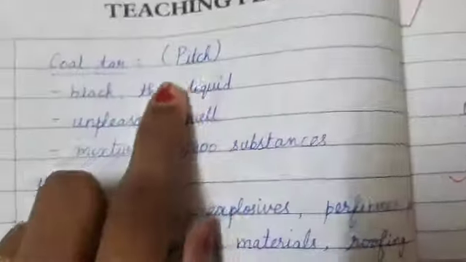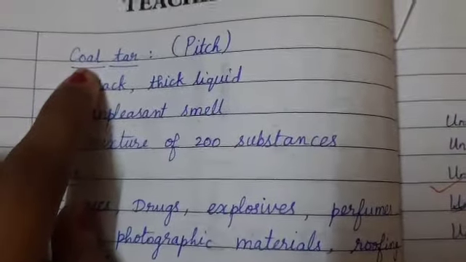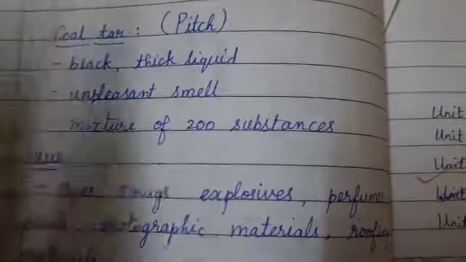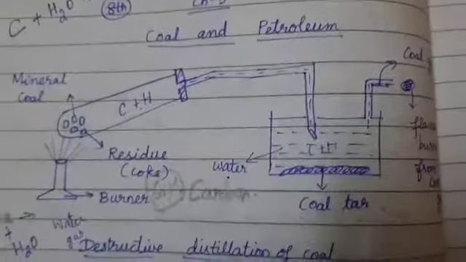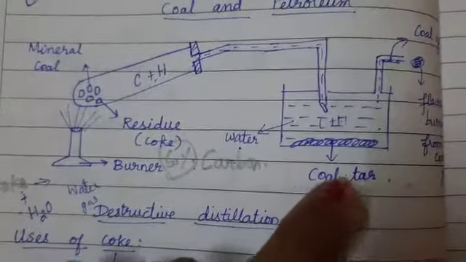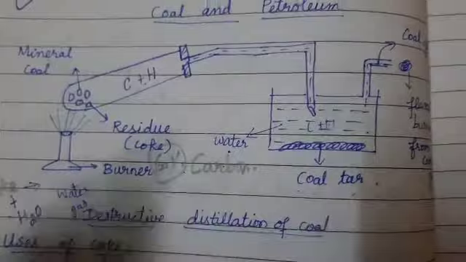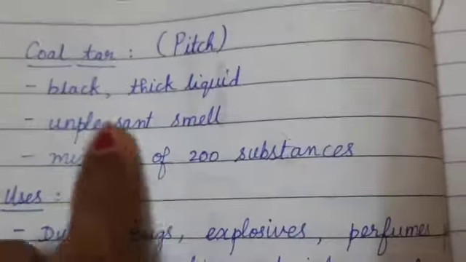The next thing is coal tar. Okay, so the gas molecules on condensation with the water will form a black color deposition layer at the bottom called as coal tar. If you see here, this deposited layer is your coal tar. You have come across the word coal tar for metalling of roads, right? So, how is this coal tar?